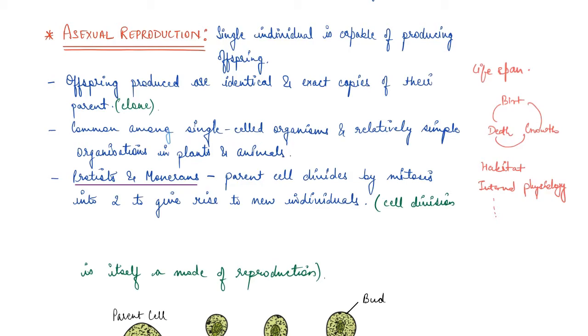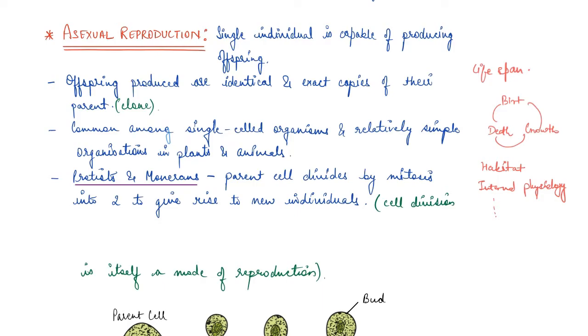For example, protists and monerans. Now, in the case of protists and monerans, the parent cell divides by mitosis, right? And it gives rise to new individuals. So basically, the parent cell divides into two and gives rise to new individuals, right? Now, here cell division is itself a mode of reproduction.